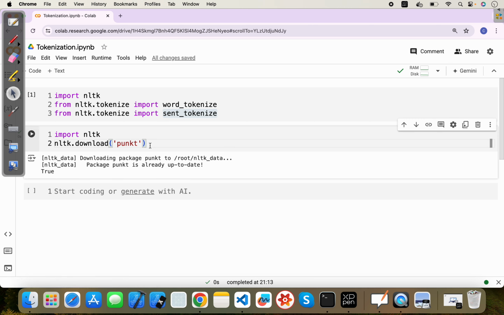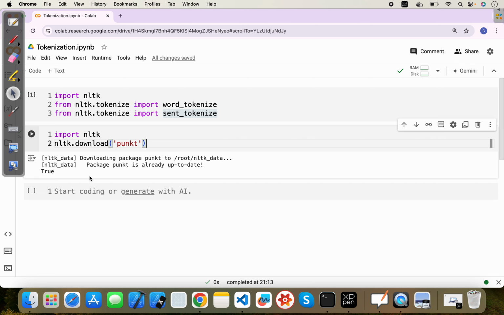If you want to break a paragraph into sentences, for English we have some punctuation. We know that a period, exclamation mark, or question mark is a sentence breaker, or you can say when a sentence ends we use this kind of punctuation. That punctuation will be used by this tokenizer, and we can build a different kind of tokenizer for each language as well, because all languages don't have the same kind of punctuation.